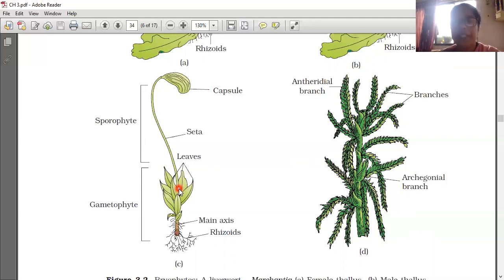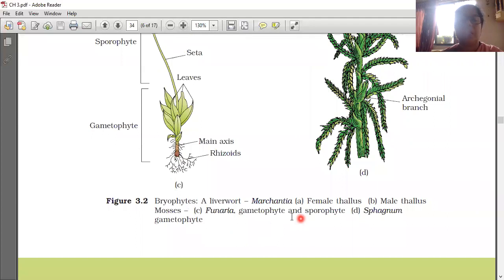After formation of the zygote, it does not immediately undergo meiotic or reduction division. Instead, it develops into a multicellular structure called the sporophyte. Sporophyte is seen here. In this capsule, spores are there. Spores are for asexual reproduction. Afterwards the capsule breaks and spores fall on the ground. Again they develop into a gametophyte.